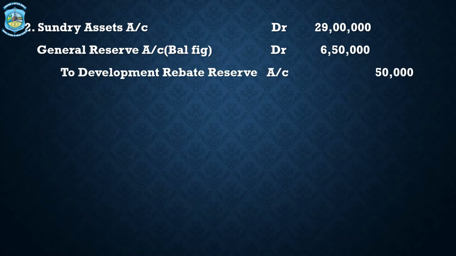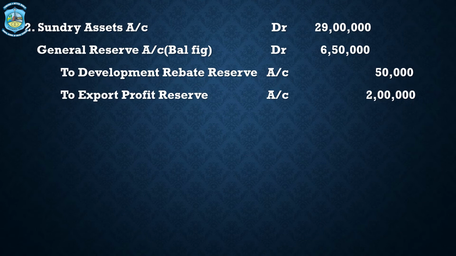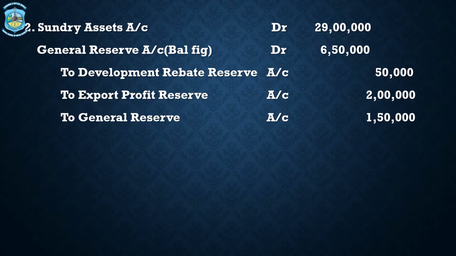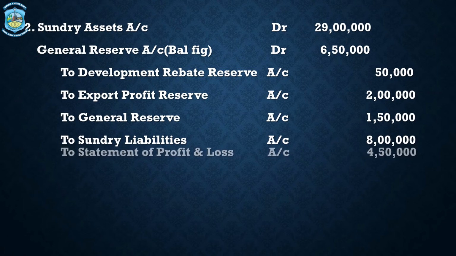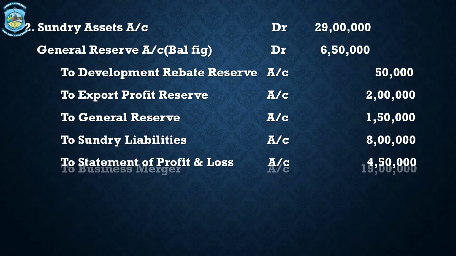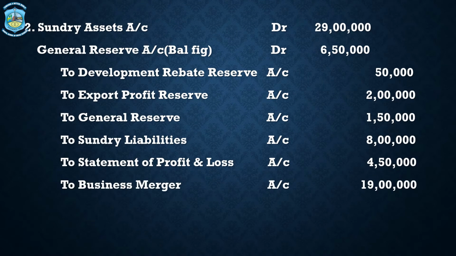So this is taking over of the liabilities of the selling company by the purchasing company. In case of merger, all the assets and liabilities are taken over by the purchasing company. So development rebate reserve 50,000, export profit reserve 2 lakhs, general reserve account 1 lakh 50, sundry liabilities 8 lakhs, statement of P&L 4 lakh 50, and to business merger account 19 lakhs.